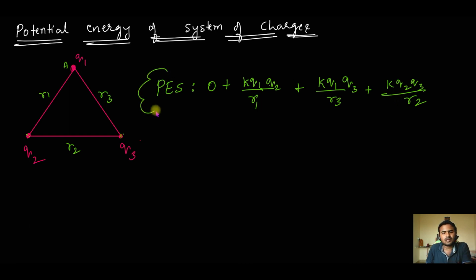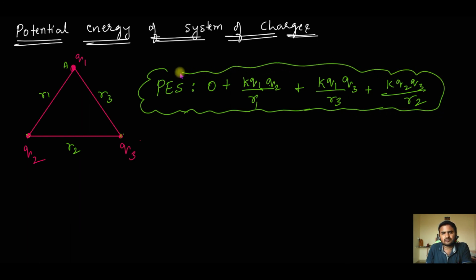So this is nothing but the potential energy of the system of charges. In this case, the potential energy of the system of these three charges is this. Now remember, if the potential energy of the system is negative, it means the charges are bound. Then to release the charges, to separate them and take them to infinite distance apart, I will have to supply a positive value of that much energy.